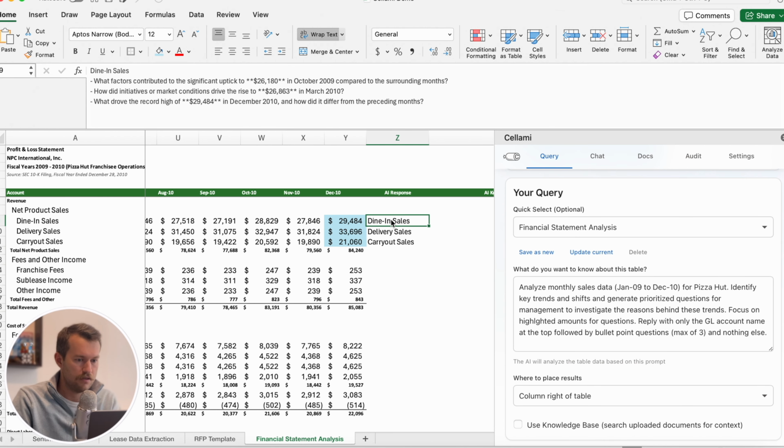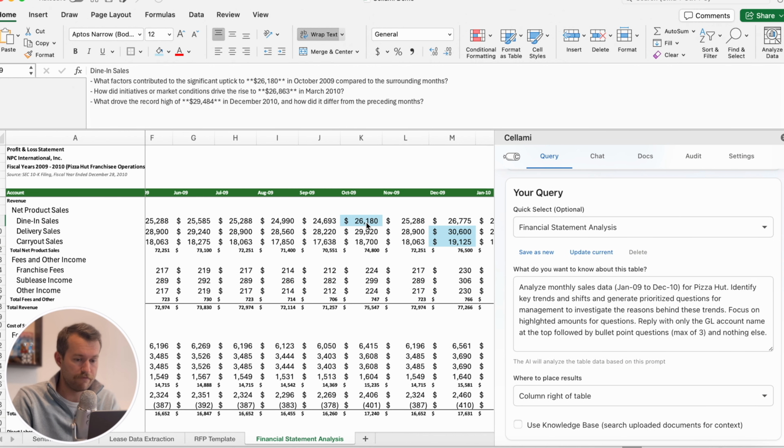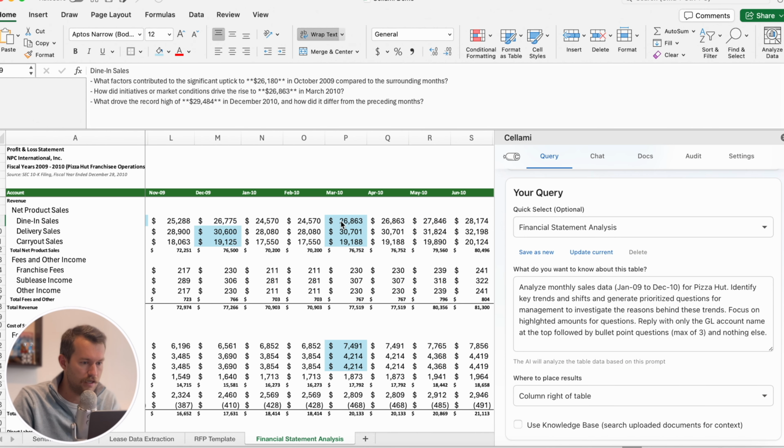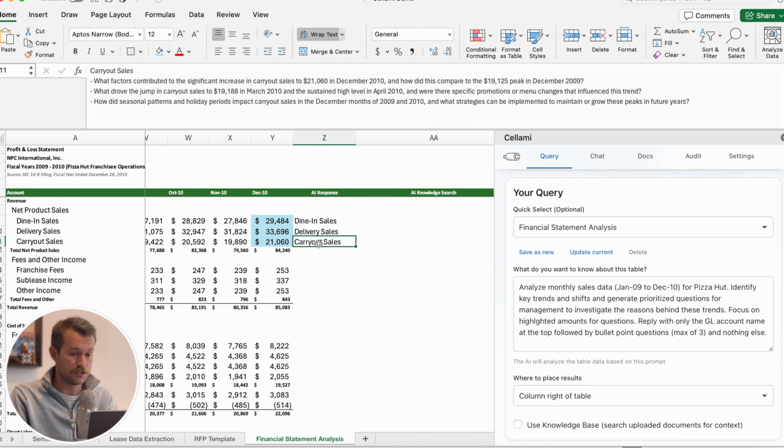So let's see, October 2009, that's great. It highlighted it. It was highlighted, so it focused in on it. March 2010, also focused in on initiatives or market conditions, rise to that. What drove record high in December 2010? Okay, great. Same goes here. Specific promotions or seasonal events. Great. Okay, these are great questions.